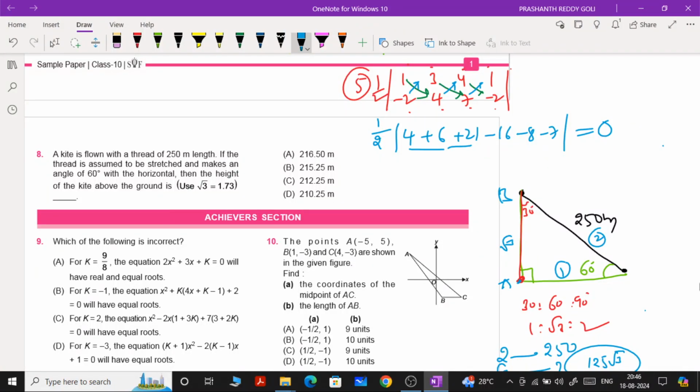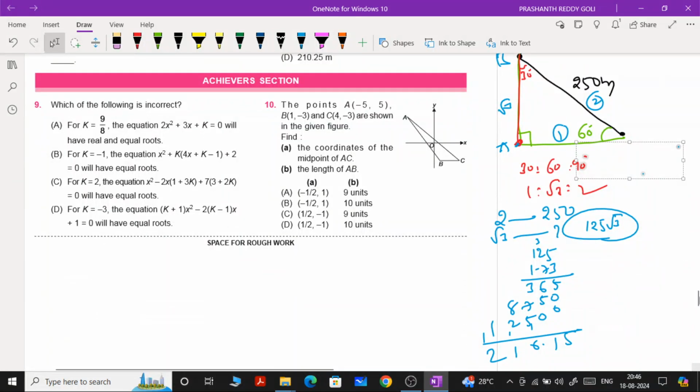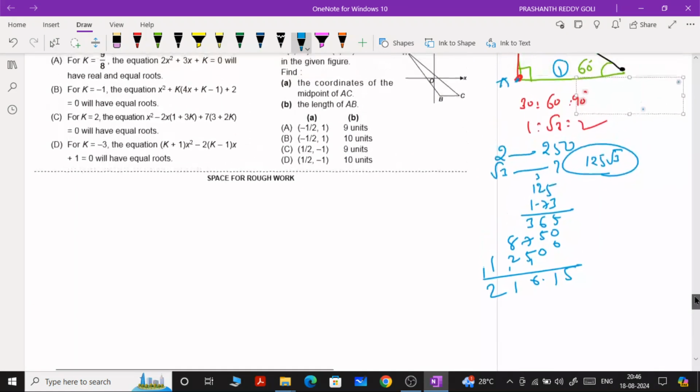So with that, the everyday mathematics section is also finished. Now we are going to focus on the achievers section. There are a total of 2 different questions under this achievers section. Now let's see regarding this achiever section.